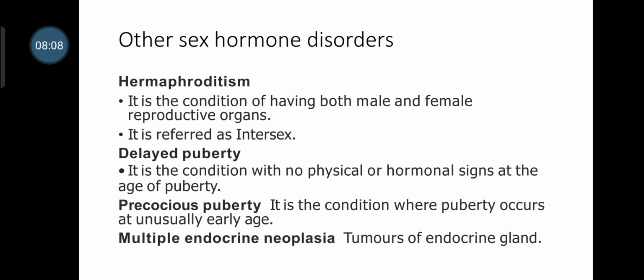Other sex hormone related disorders: first is hermaphroditism. It is the condition having both male and female reproductive organs and it is referred to as intersex person. Delayed puberty: it is the condition with no physical or hormonal signs in the age of puberty. Precocious puberty: it is the condition where puberty occurs at unusual early age. Next is multiple endocrine neoplasia, that is tumors of the endocrine glands. So these are the different sex hormone related disorders in males as well as females.